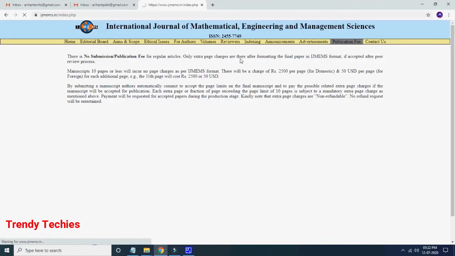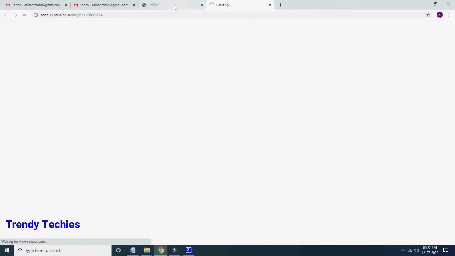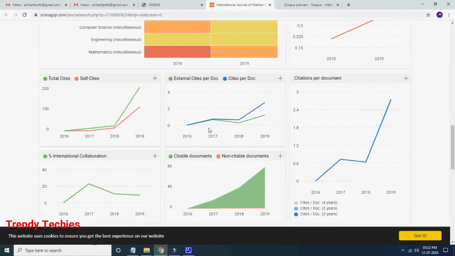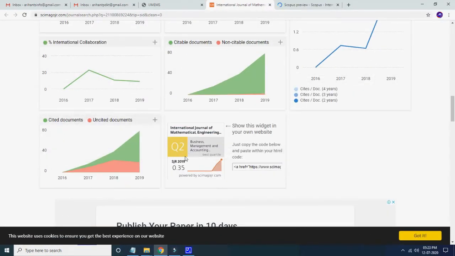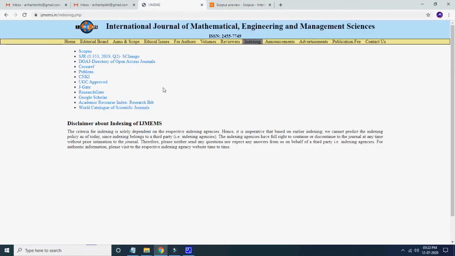This is also indexed in Scopus. Presently it is in Scopus. On SCImago, we can check the website quality also. For every journal, just check the quality with SCImago. It is Q2, a highly reputed one, and it has been in Scopus from 2016 to present. Some journals are like fake journals. They are not listed in Scopus, but on their website they mention that they are in Scopus.